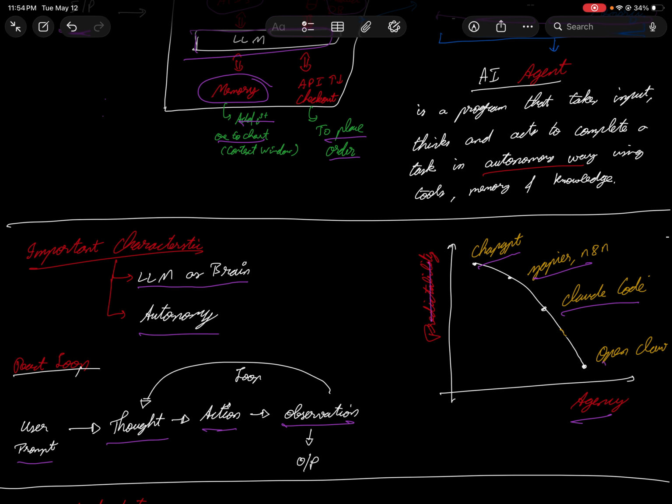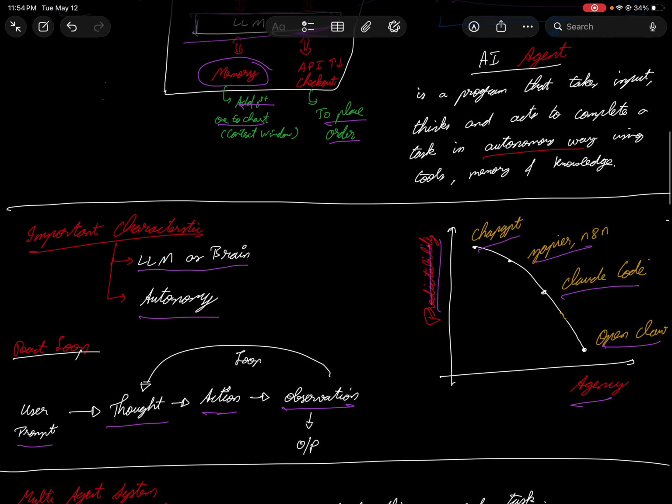OpenClaw is fully autonomous. If you give it a task and you're waiting, thinking the agent might do it by the time you wake up the next day, you may not get what you expected. That's where the predictability goes down for OpenClaw, but it is more autonomous. Even if you give it a simple task, it is more autonomous in doing things. So that's how you compare models, and that's the difference between predictability and agency.